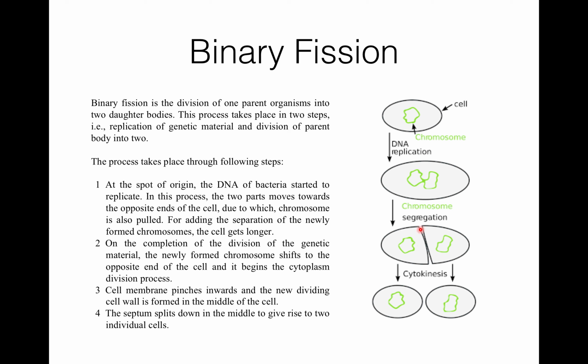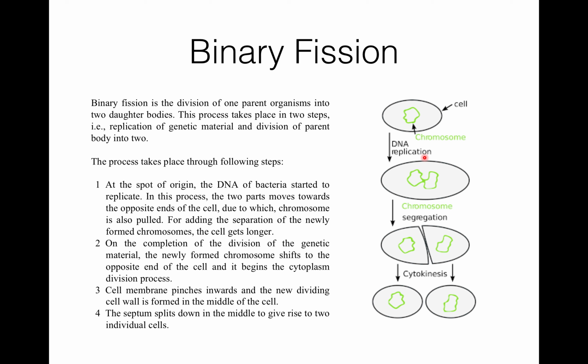The crosswall forms and the membrane invaginates. The crosswall forms completely. The cell membrane pinches inwards, and the new dividing cell wall is formed in the middle of the cell. Then the septum splits down the middle and gives rise to two individual cells. So now you get two daughter cells.